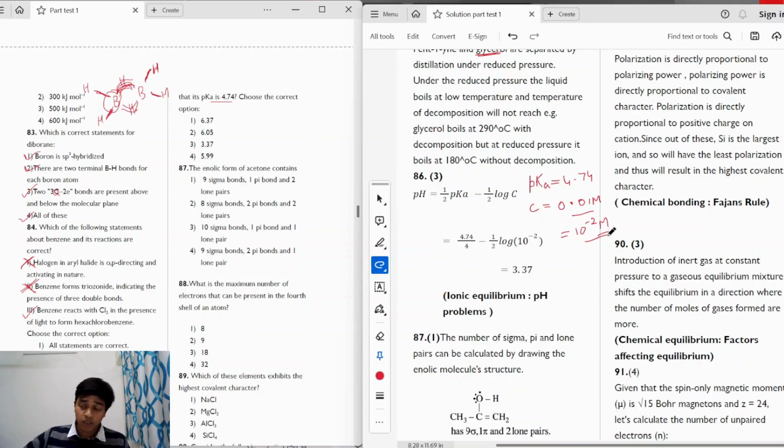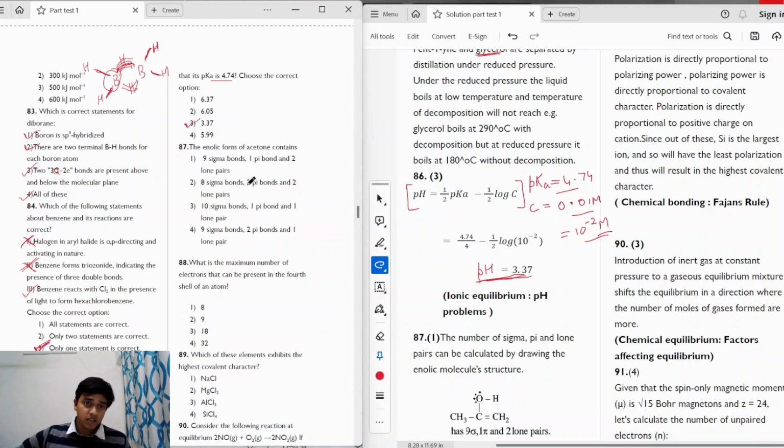But from the exam point of view, we need to learn the formula for finding out the pH directly for a weak acid. The formula is pH is equal to half pKa minus half of log C. So we directly substitute the values of pKa and concentration, and we get the value of pH as 3.37. So the correct answer will be option 3.